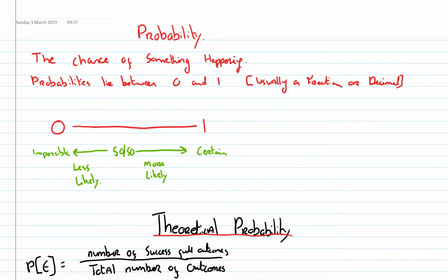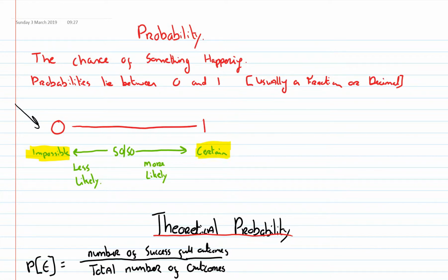I have a probability scale here, and just to show you, if I get a probability of 0, well, that means the event is impossible. Okay, it can't happen. So for example, the chance of me rolling a 7 on a normal die, that's impossible. It can't happen.